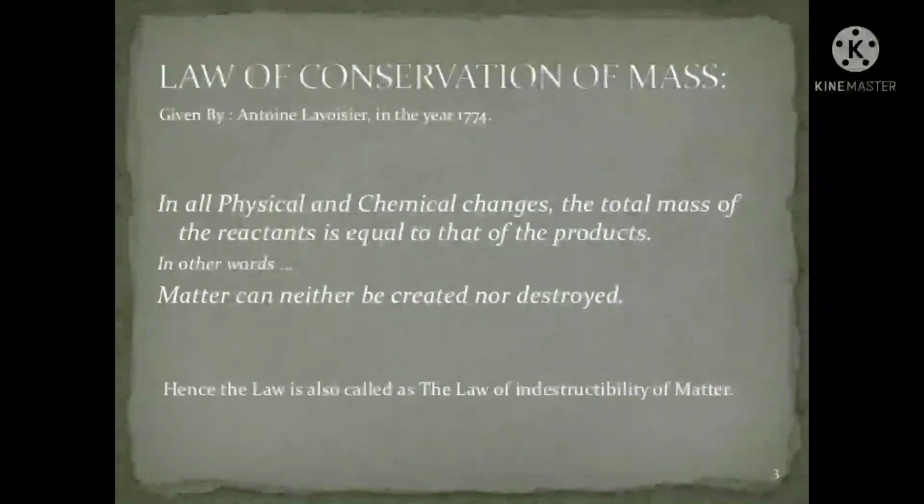In other words, the total mass of the reactants is equal to the total mass of the products. Hence, he concluded that matter can neither be created nor destroyed. This is called the law of conservation of mass. This law formed the basis for several later developments in chemistry.